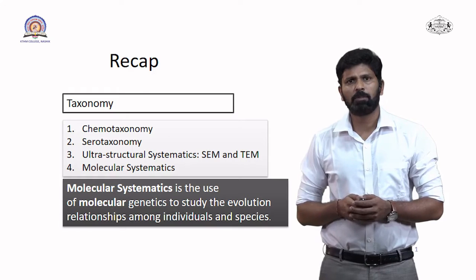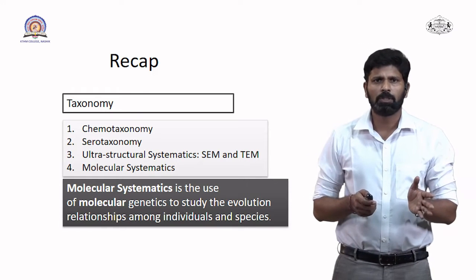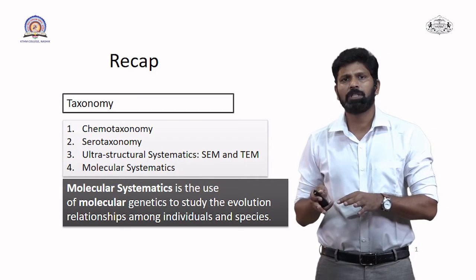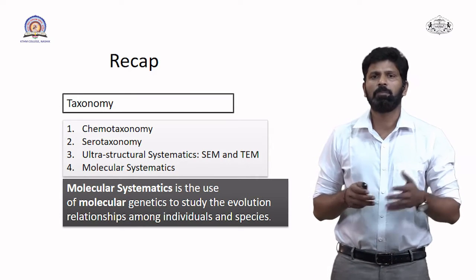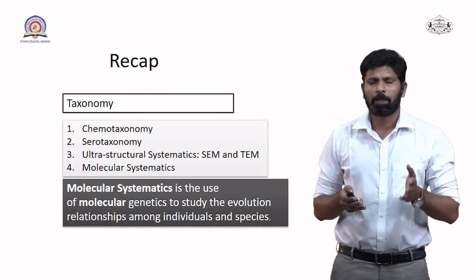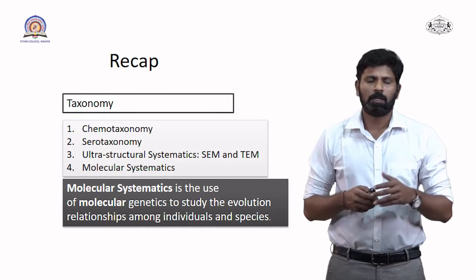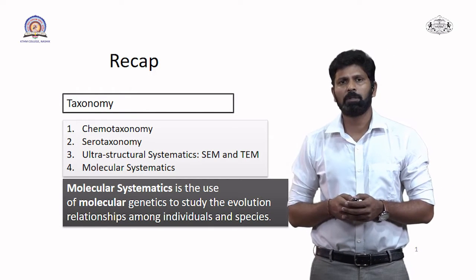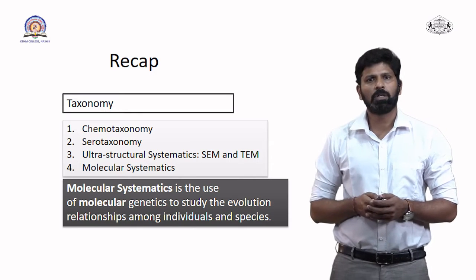In molecular systematics, we try to use the sophisticated techniques developed in molecular genetics, that is RFLP or RAPD or PCR, and these methods can be utilized to find differences or similarities between plants, and that is called molecular systematics.